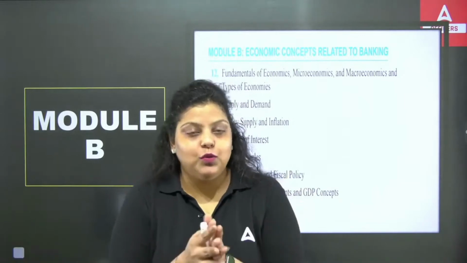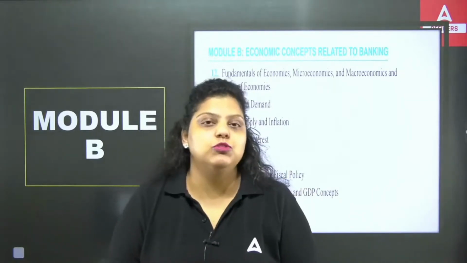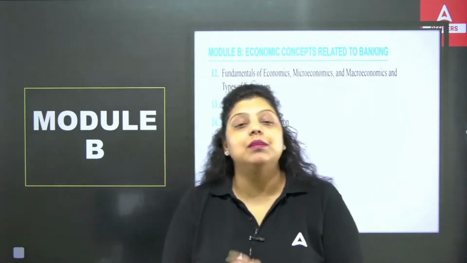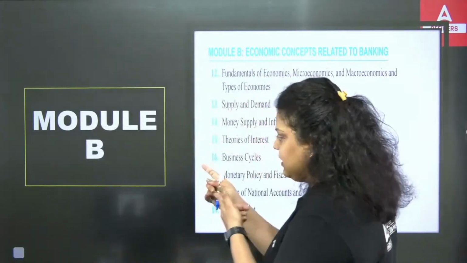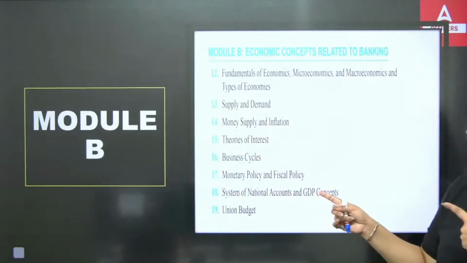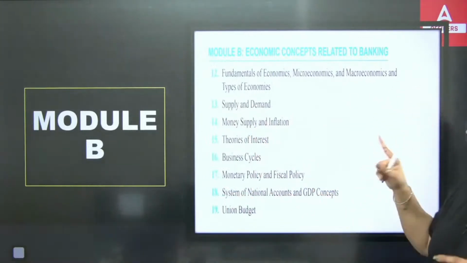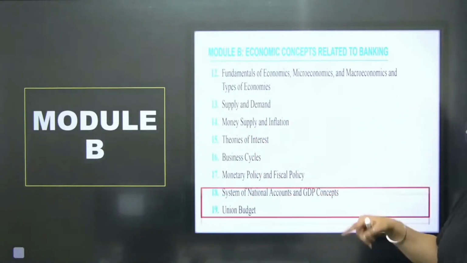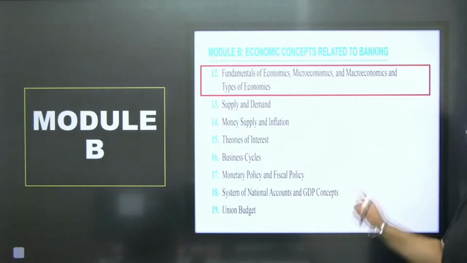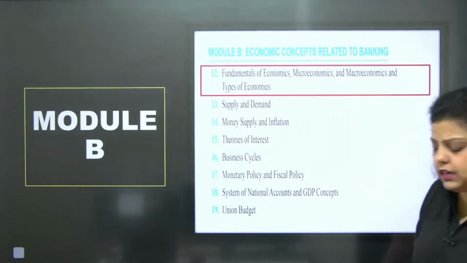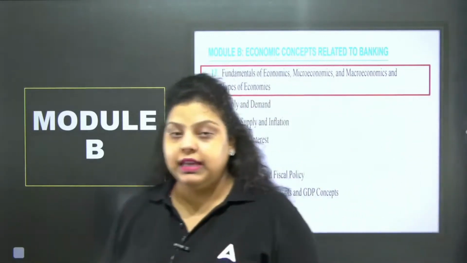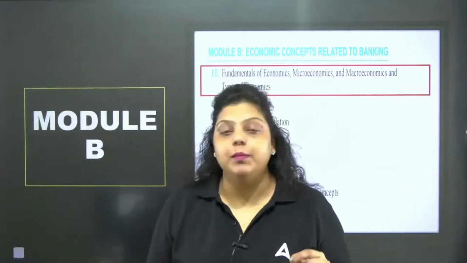Before starting the session, I am your mentor Amanjot Kaur for Indian economy, Indian financial system and principles and practice of banking. In today's session, I have come up with Module B of Indian economy, Indian financial system, in which we are going to discuss Chapter 12, that is fundamentals of economics, microeconomics, macroeconomics and the types of economies. Clear? So as we know, there are 45 units in Indian economy, Indian financial system.